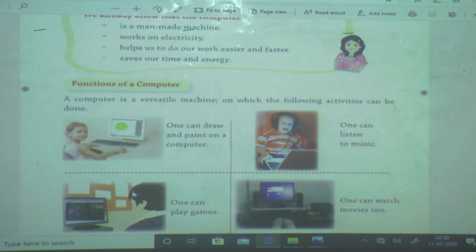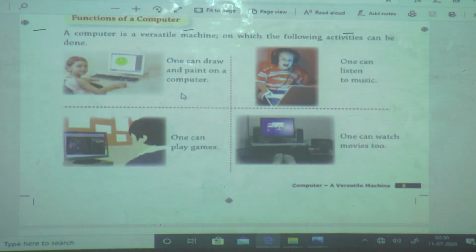Next, function of a computer. What is the function of a computer? Why are we using the computer? What is the use of computer? By using a computer we can draw, right? In first standard we were drawing on the computer, or no? Yes. Where did we draw? Nice, in Paint. Like that, by using a computer we can draw.